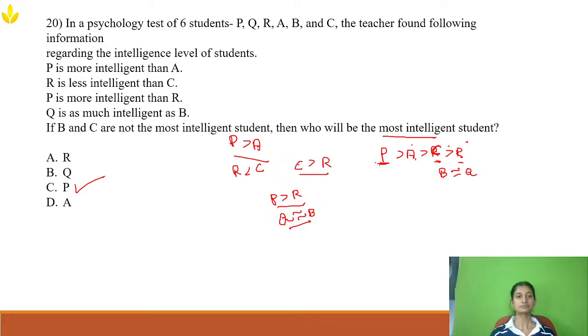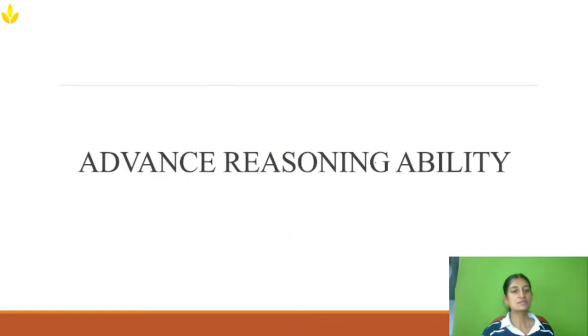Now let's go to the advanced reasoning ability. Whatever we solved now is based on reasoning ability. That's your first part. Now next comes the second part, that is advanced reasoning ability. It will be a bit tougher than your reasoning ability, and under this there will be your 15 questions.